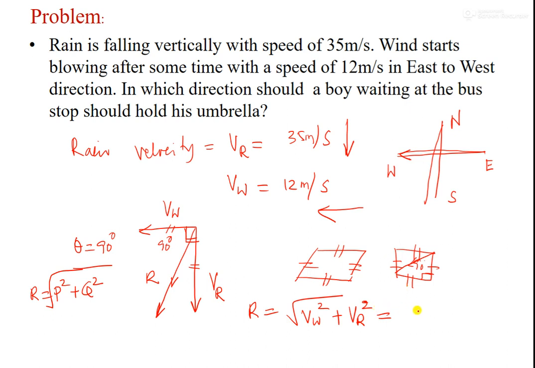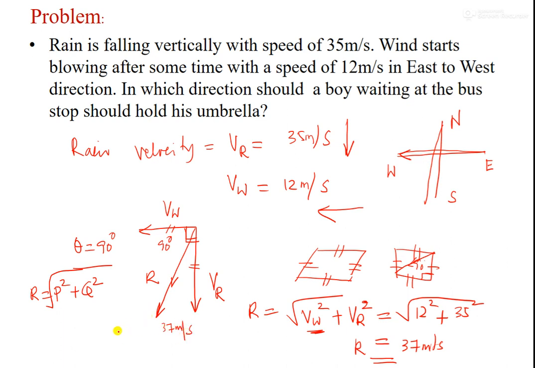So here it is 12 square plus 35 square. The value will be around 37 meters per second. That means the resultant R is 37 meters per second.